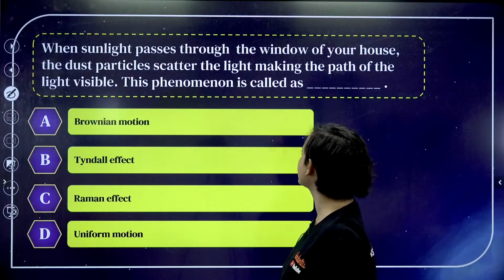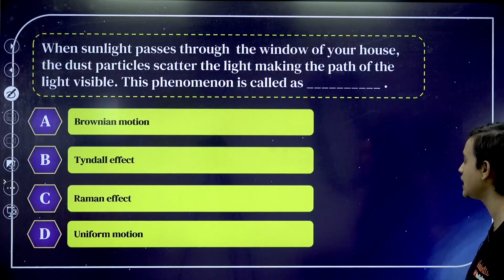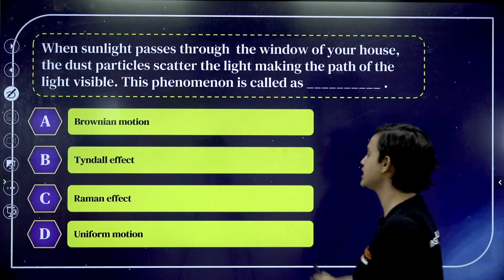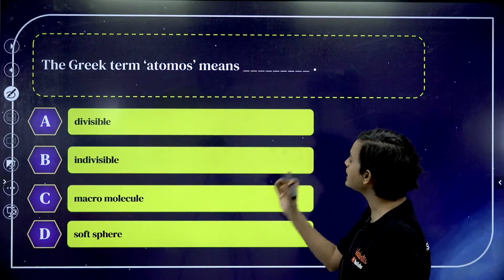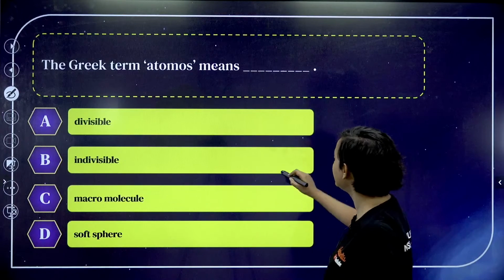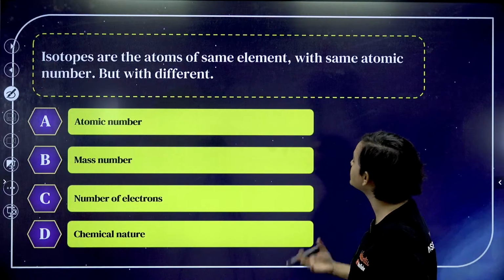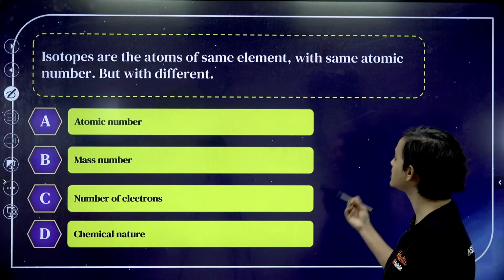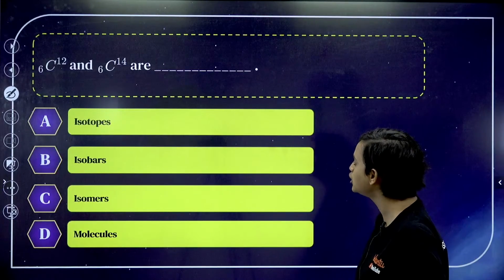When sunlight passes through the window of your house, the dust particles scatter the light, making the path of the light visible. And this phenomenon is called, everybody knows, Tyndall effect, right? The Greek term atomos means indivisible. You can't divide it anymore. This is also easy. Isotopes are the atoms of same element with the same atomic number but with different mass number. Option B. Very good.